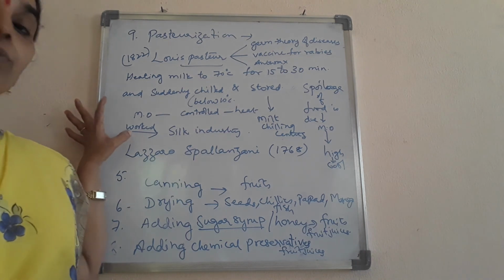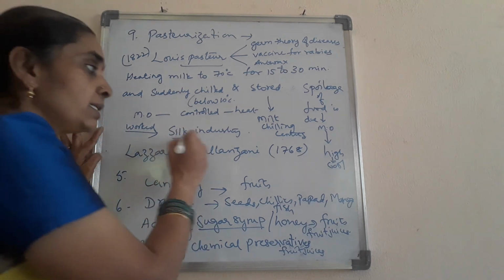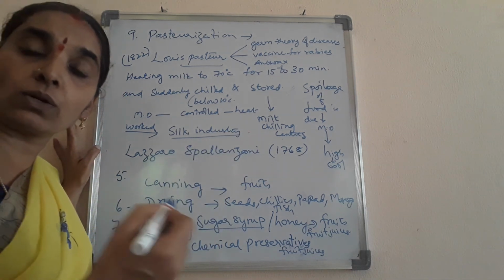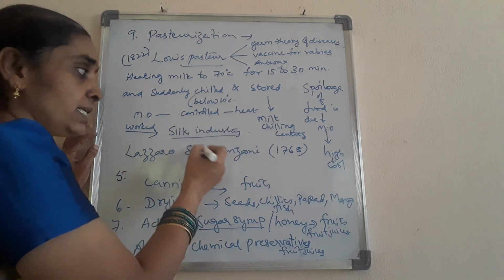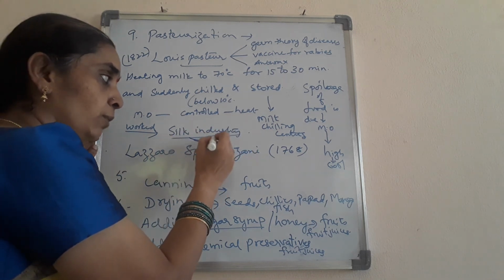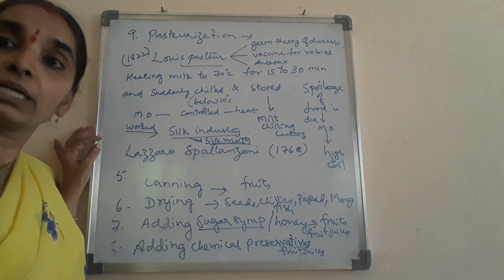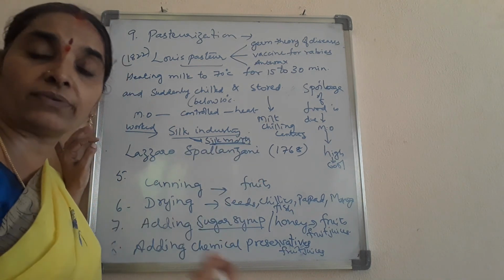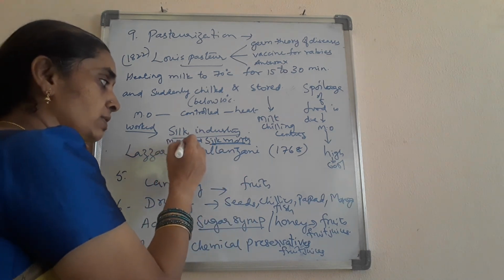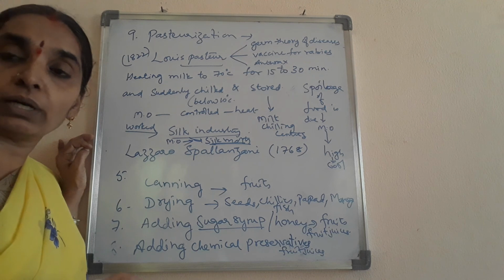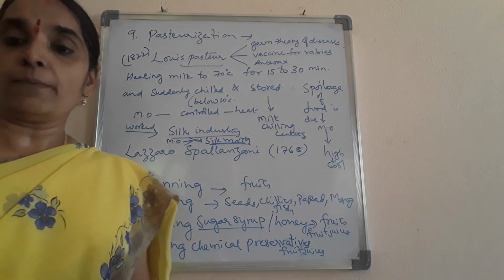Okay children, next he also worked on the problems arising in the silk industry, where microbes were causing loss through diseases of the silk moth. So he worked on this and also came up with several control measures to prevent the microbes that were damaging or killing the silk moth. So that is the work of Louis Pasteur.